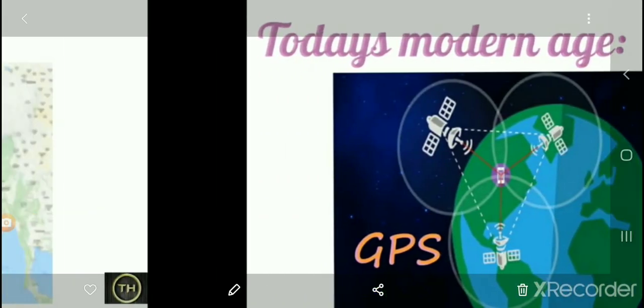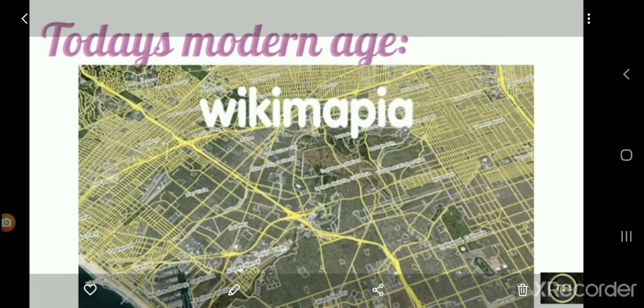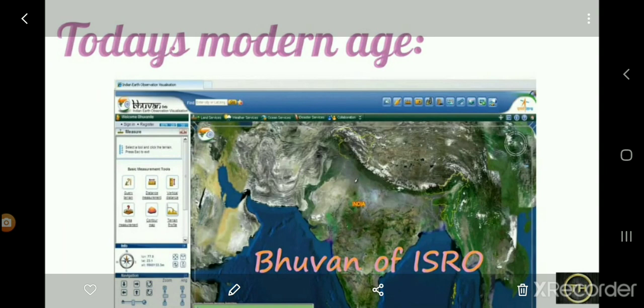GIS, GPS, Google Maps, Wikimedia and Bhuvan of ISRO are the systems for determining the location on the earth, and these systems rely on latitude and longitude.